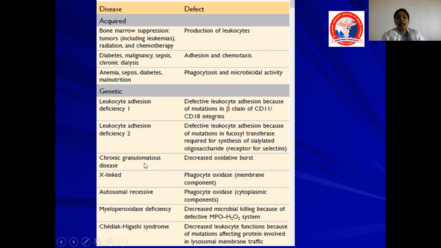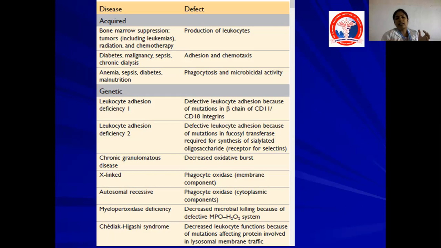Next, there is chronic granulomatous disease. Because of decreased oxidative burst, the phagocytosis does not happen properly. So the microorganisms or the toxic elements cannot be phagocytosed. What happens? More and more inflammatory cells like macrophages will come to the site of inflammation or infection in order to get rid of those microorganisms. Gradually, there will be formation of granuloma. That is called chronic granulomatous disease. This occurs mainly because of decreased oxidative burst.